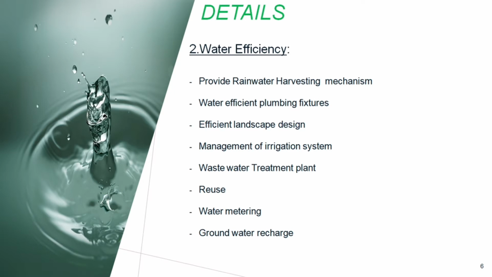Next section, water efficiency. We have to provide a rainwater harvesting mechanism. Water efficient plumbing fixtures should be there in your project. Efficient landscape design should be required. Management of the irrigation system must be there. Wastewater treatment plant: you have to reuse your water. Water metering should be there, so that you use your water in a controlled way. Along with that, you should make an effort to recharge your groundwater.